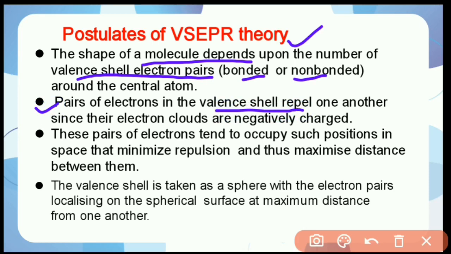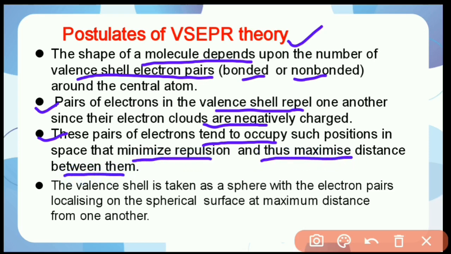Since the electron clouds are negatively charged, they repel each other, and these pairs of electrons tend to occupy such positions in space that minimize the repulsion, and thus there is maximum distance between them.